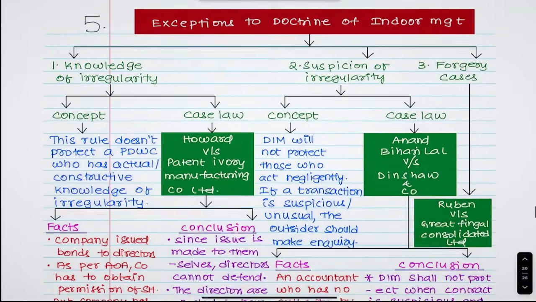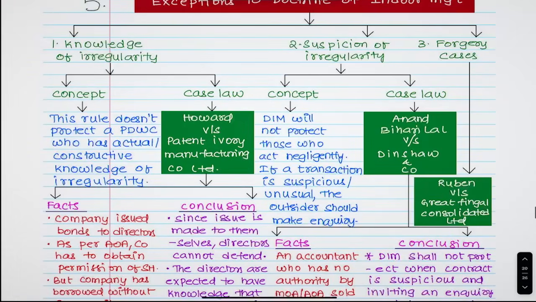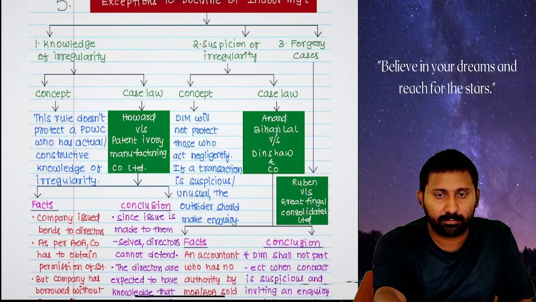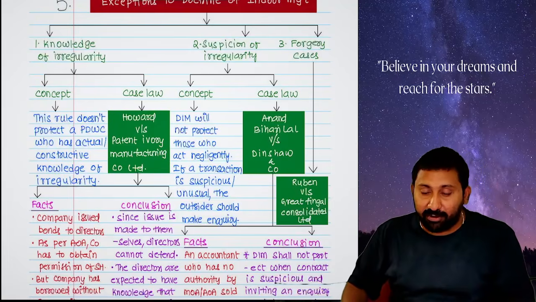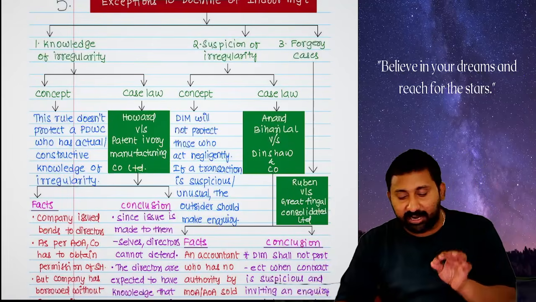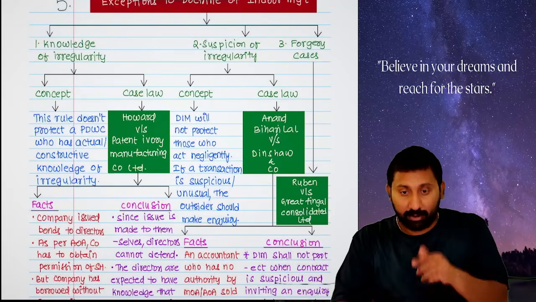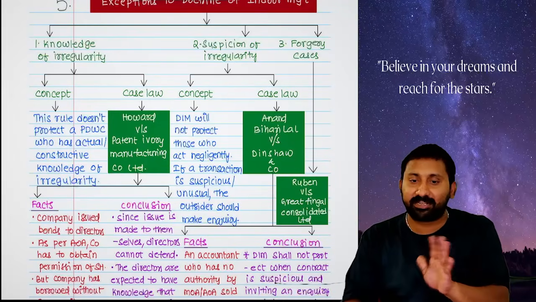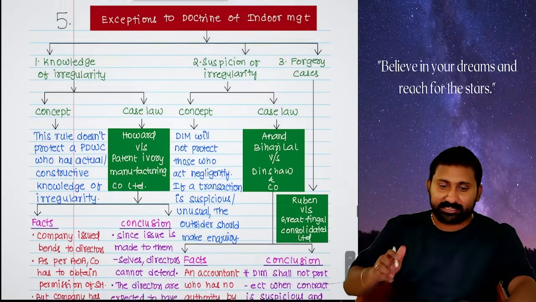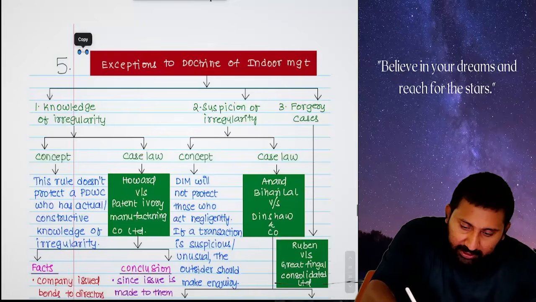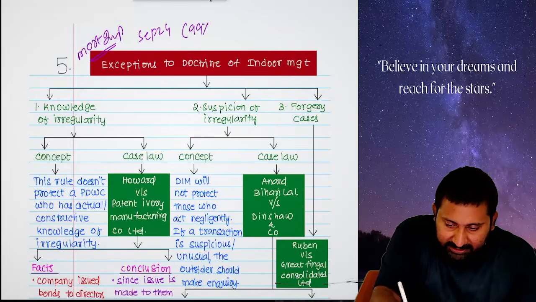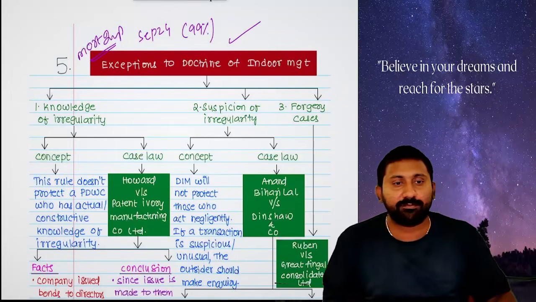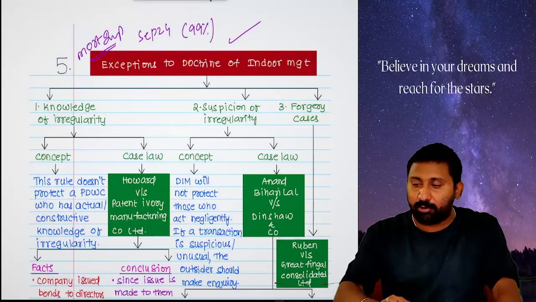So these are all the exceptions to the doctrine of indoor management. It means sometimes the doctrine of indoor management will not work. What do you mean, the doctrine of indoor management will not work? Generally, the doctrine of indoor management protects whom? Outsiders against the company. But outsiders will not be protected in these three cases. Mark it most important. I am telling you again, mark it most important. In the September 24 attempt, 99% this question will come. Which one? Exceptions to the doctrine of indoor management.